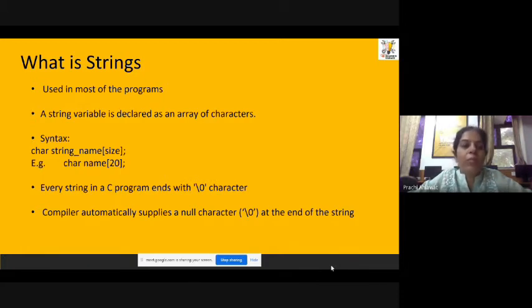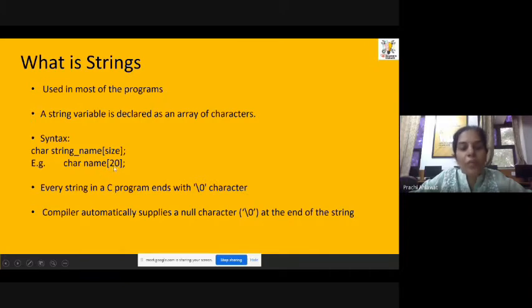If you want to store a person's name or a book title, or anything that contains a collection of characters, all these things require a string. So a string is basically an array of characters. The syntax of declaring a string is as follows. We declare it as an array of characters, wherein we first specify the data type as char and then the name of our string. We can give it any name, and later we specify its size in the subscript. Here in this example we are creating a string with the name and its size is 20.